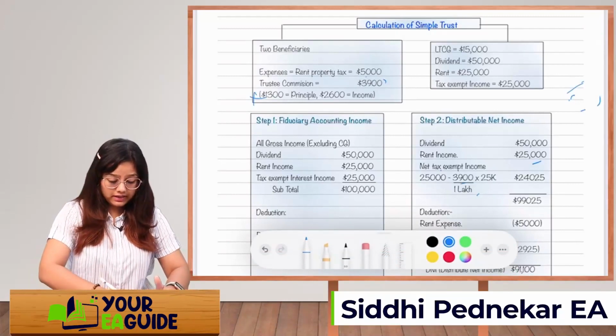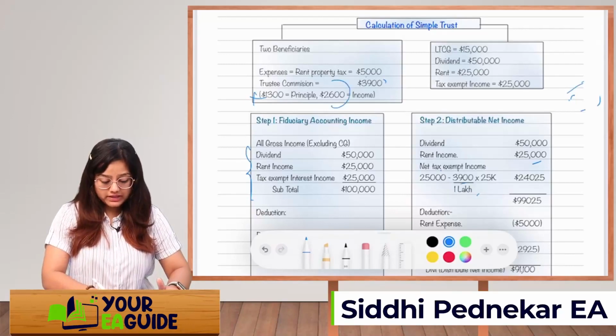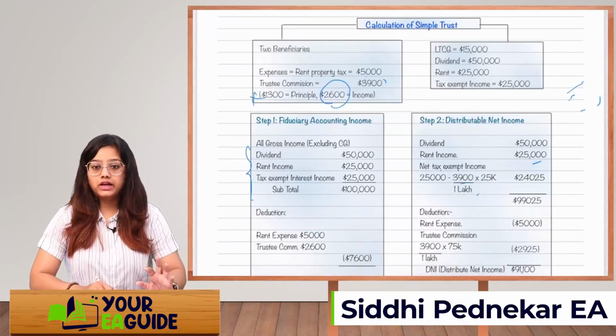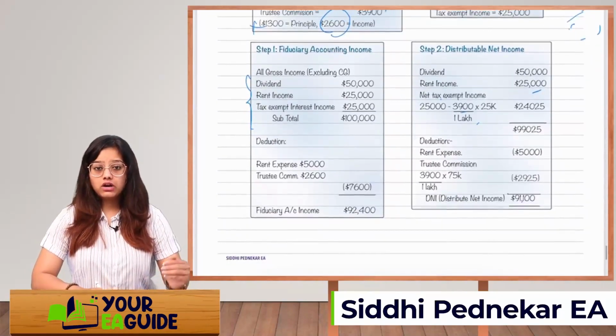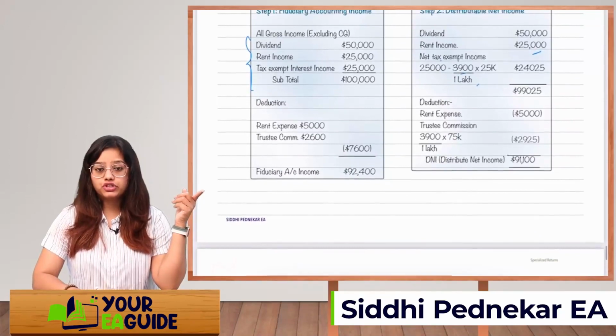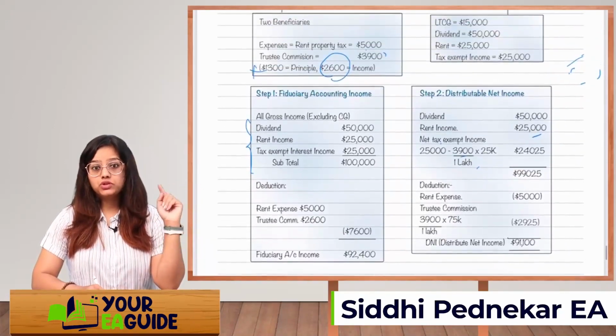Whatever is directly related to income, only that amount you are going to deduct. So 2,600 only you are going to deduct out of the 3,900. Okay. So adding all the income and reducing the deductions, we get FAI, fiduciary accounting income, that is 92,400 right now. Step 2, moving to step 2.